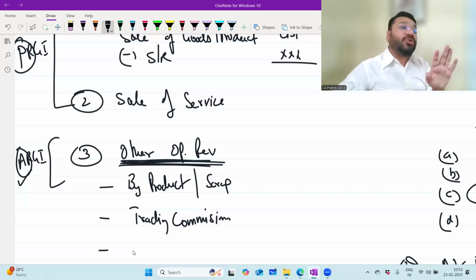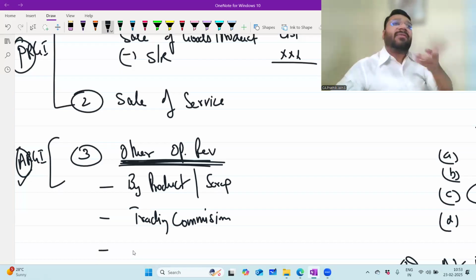If it is coming, it's okay. If it is not coming, I'm okay with it. So other income means what? If it is coming, okay. If it is not coming also, okay. But revenue from operation is not like that.